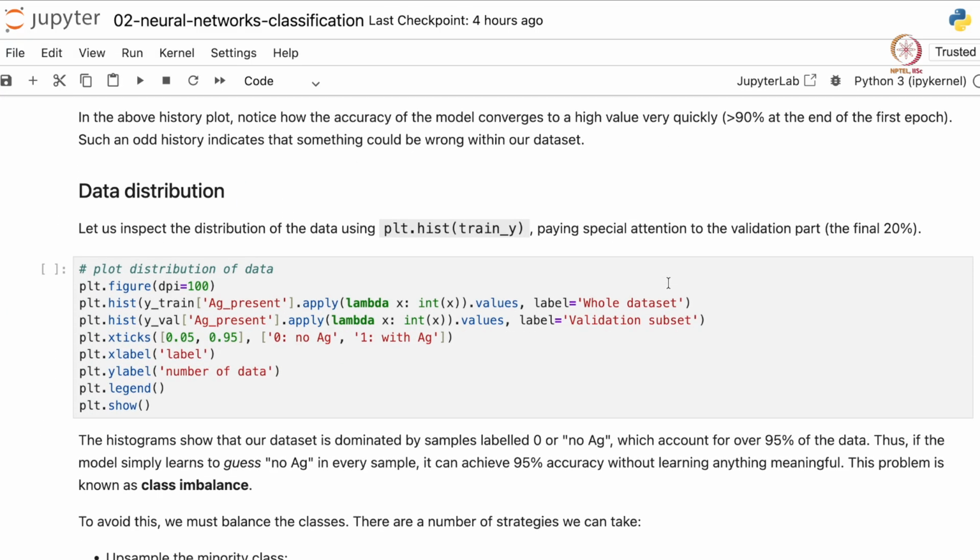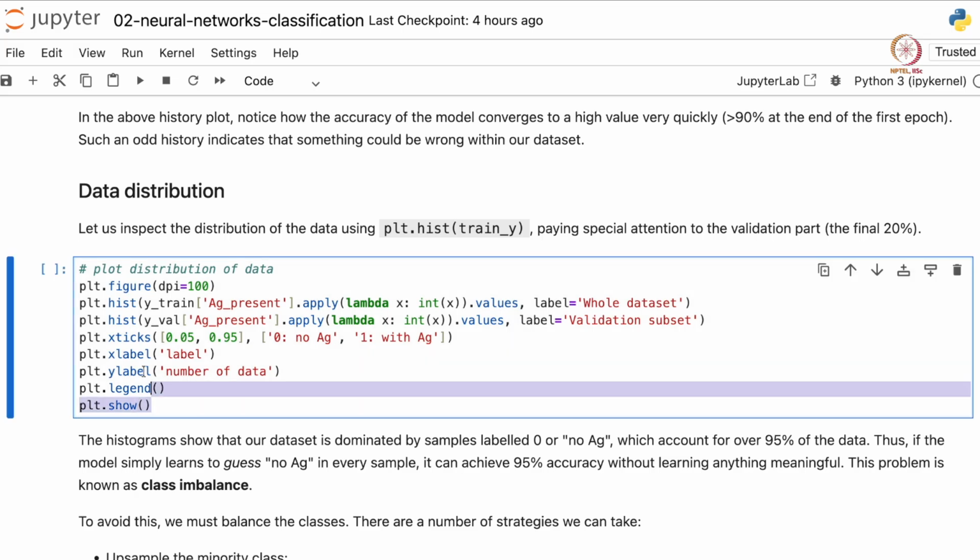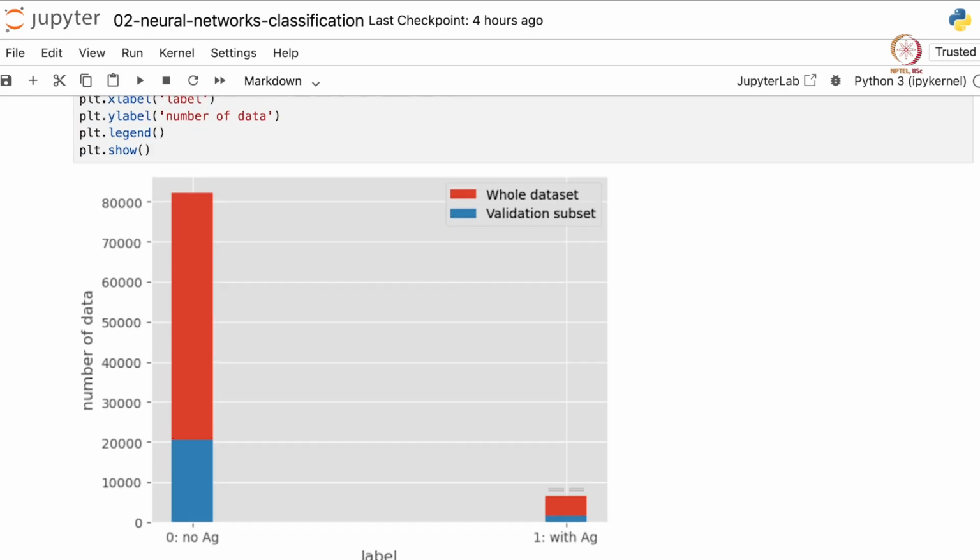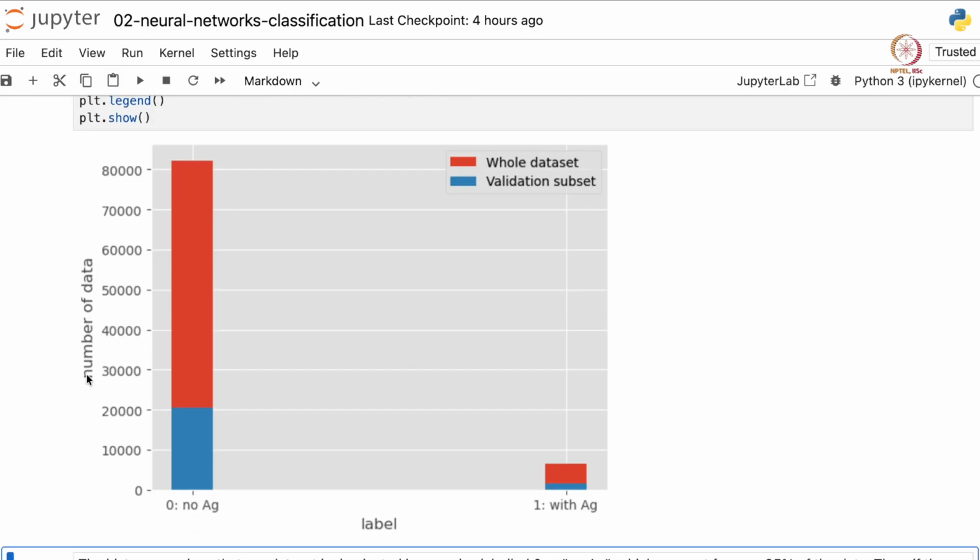So let us plot the distribution of data for the two labels. This is the code to plot it. Let's not go into the details, but let's look at the plot. The y-axis basically shows the number of data points and the two labels we have. We notice that there are a lot of data with no AG and very few data with AG, which means that if a model always predicts there is no AG to start with, even then the model will have a very high accuracy, although that model has not learnt much, it's just saying no all the time.